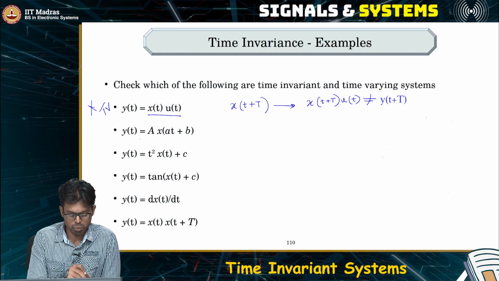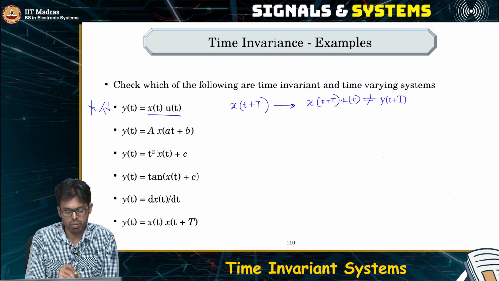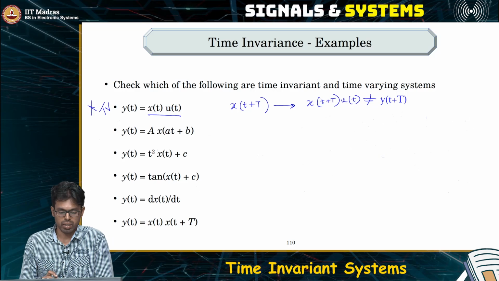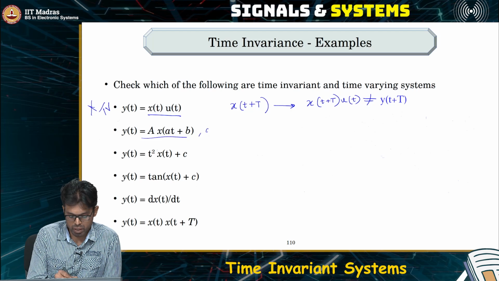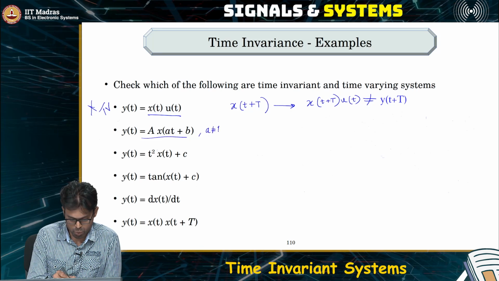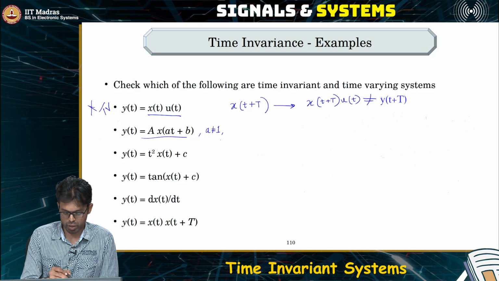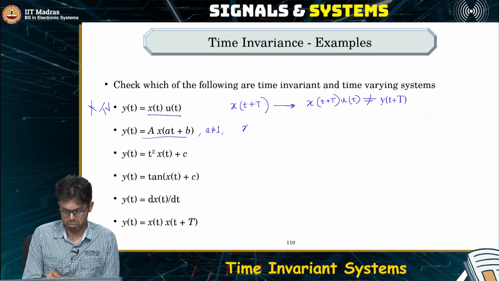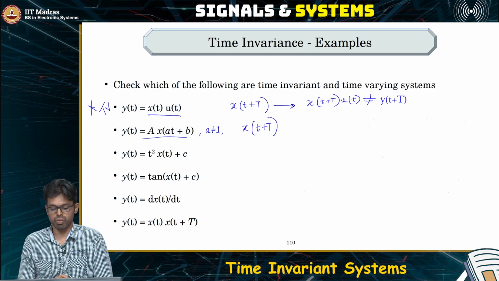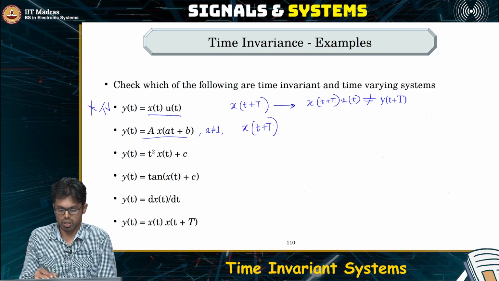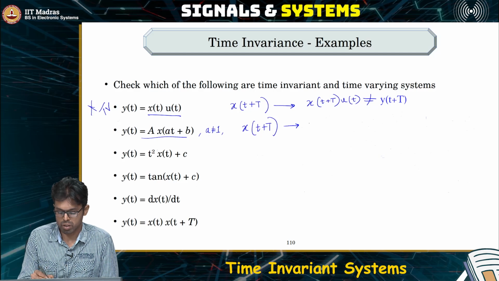Okay, so let's see what happens when the input is just time scaled and time shifted. Now first let us assume that this a is not equal to 1. We'll see why this is important later. Now as usual, let's feed in a time shifted version. If you feed in a time shifted version, then what is the output?